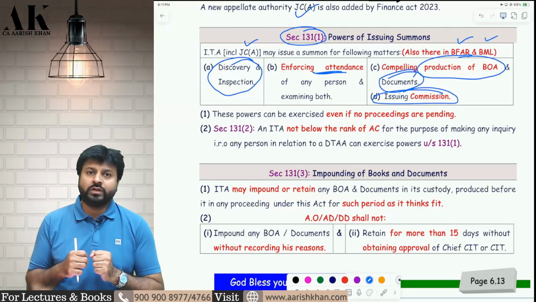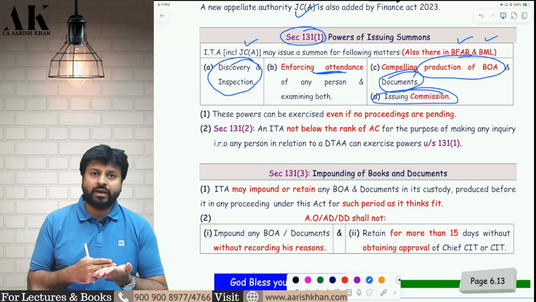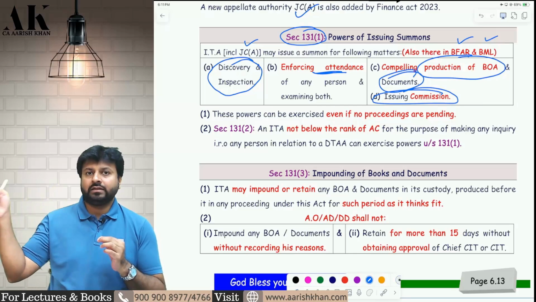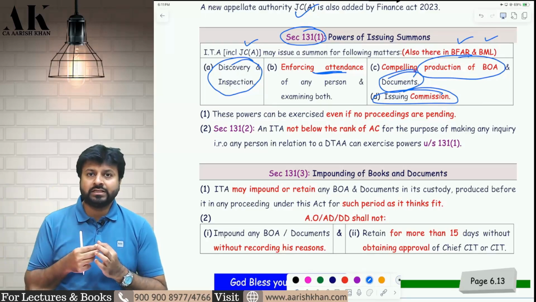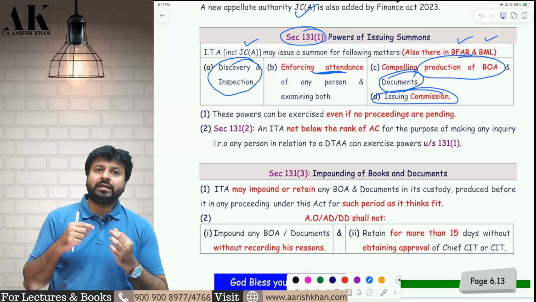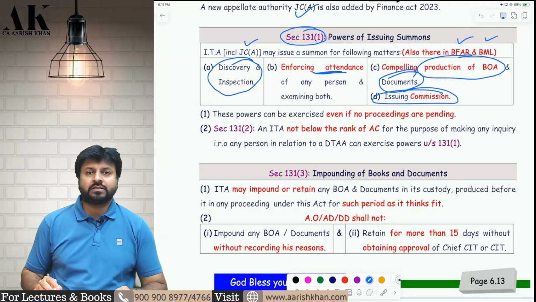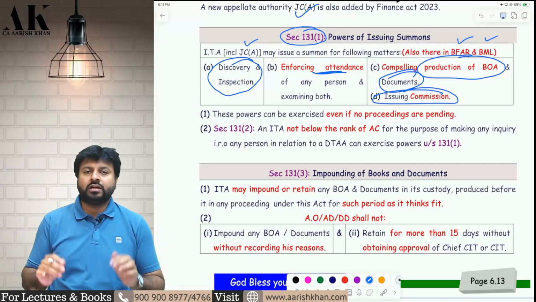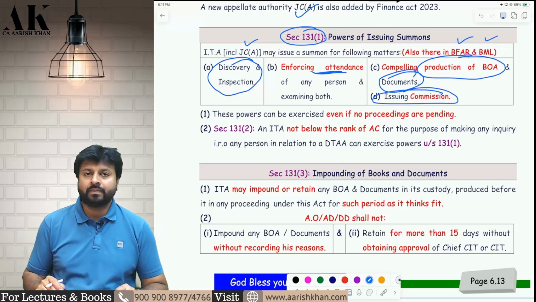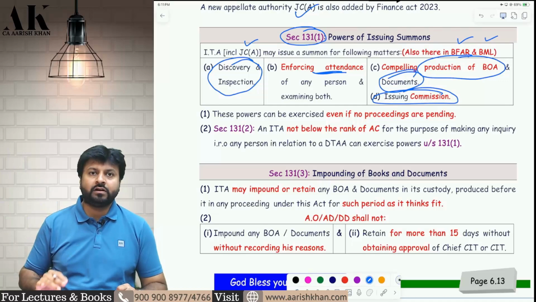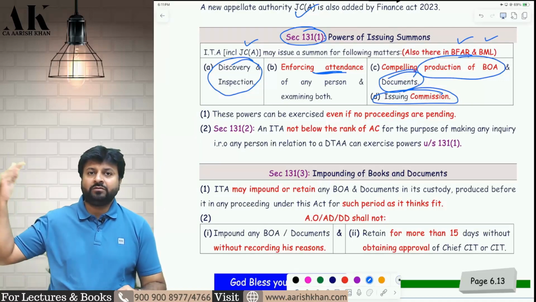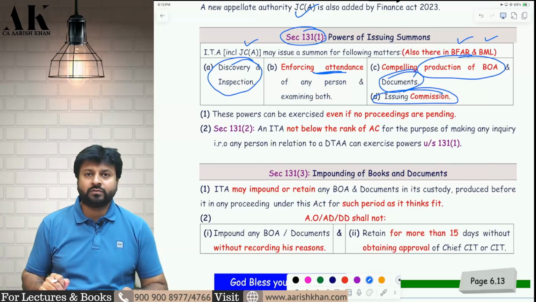So what do I mean by issuing commission? For example, I stay in Mumbai. Now I want to get the attendance of a person who stays in Chennai. A Mumbai income tax authority cannot directly send a summon to a Chennai person, because there is a jurisdiction under income tax law to whom you can send a summon. But I want that person to be present in front of me, because that person is very important for the case. So for that purpose, I have to request the Chennai Income Tax Department that there is a person who stays in Chennai, and I want that person to be in Mumbai in the next 1 week.